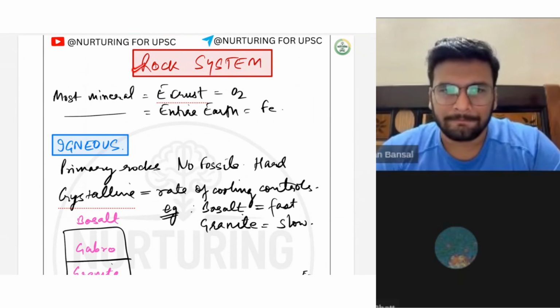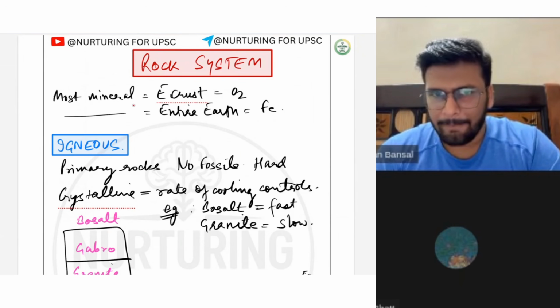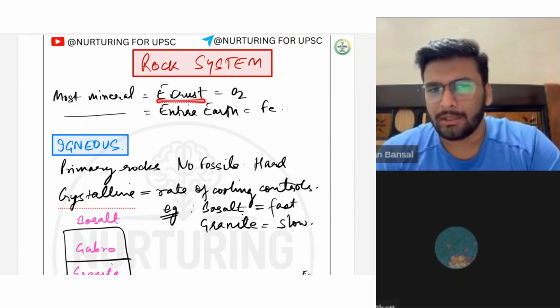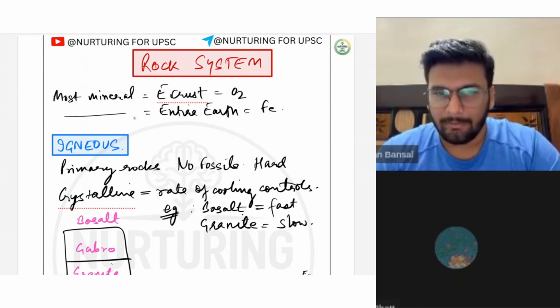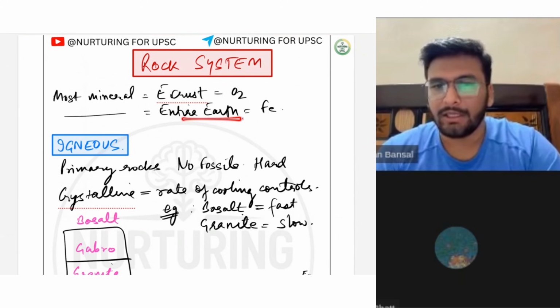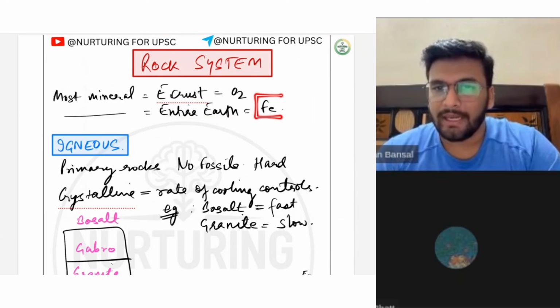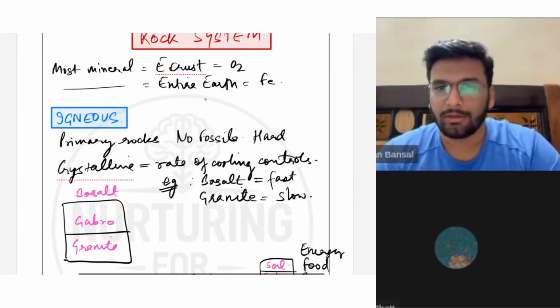So, with respect to rocks, the most abundant element found in the earth's crust is oxygen, and the most abundant element in the entire earth is iron. If I consider the entire earth, including interior and exterior, then iron will be the maximum, and if I consider only the earth's crust, then it will be oxygen.